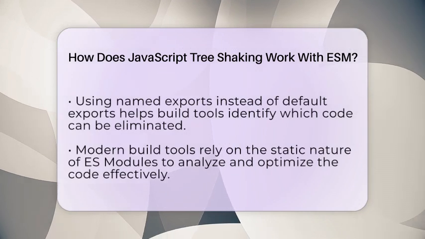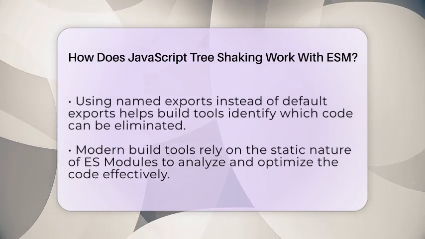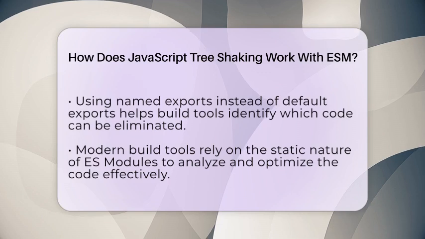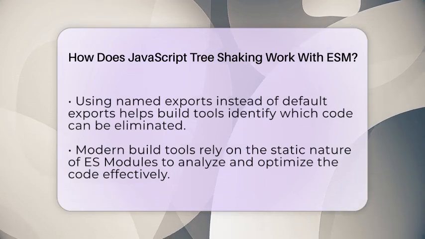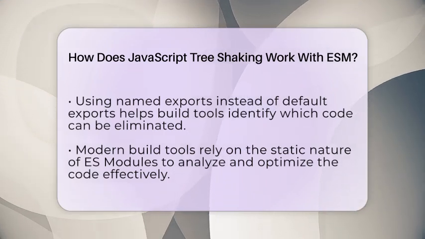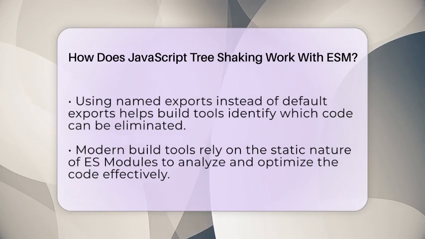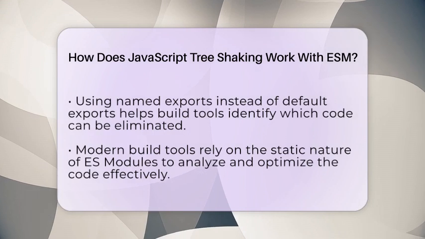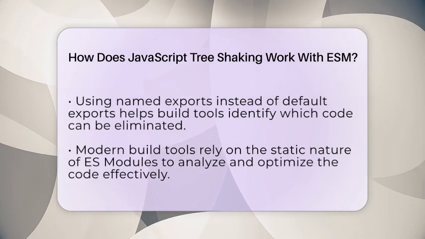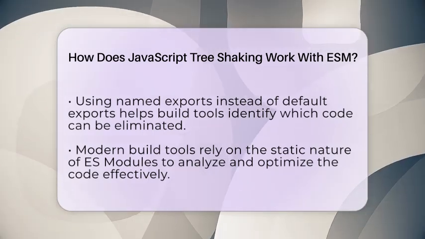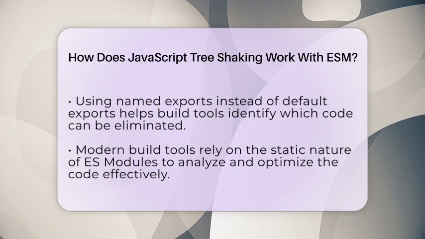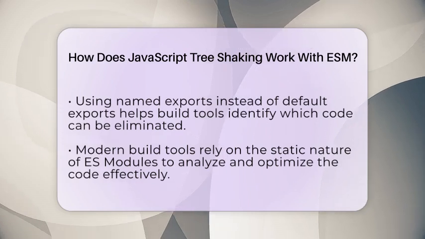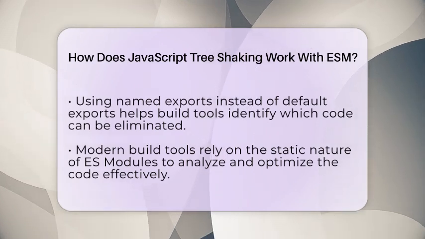Modern build tools like Webpack, Rollup, Vite, and esbuild rely heavily on the static nature of ES modules. They analyze the entire module graph, find out which exports are actually used, and then exclude the rest from the final bundle. But keep in mind, if you use older style modules like CommonJS, tree shaking becomes much harder or impossible because their imports and exports are dynamic and unpredictable.